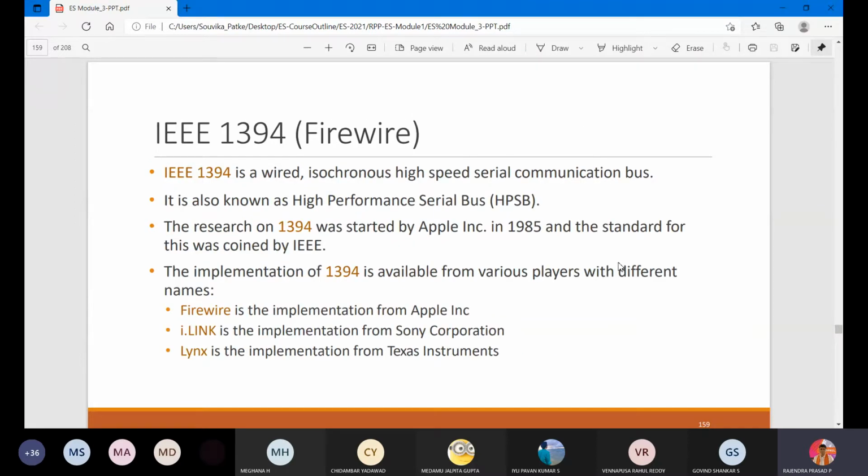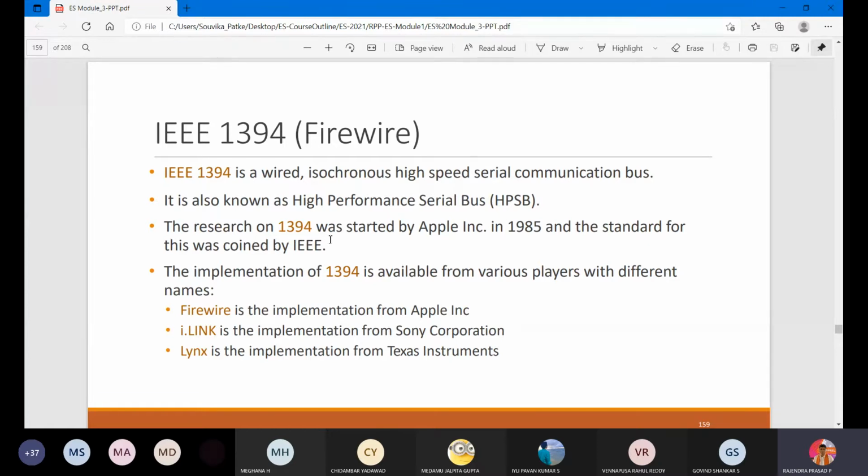Right. So that comes here, IEEE 1394. So this is a firmware, right? So firmware means what? It is just like a supporting tool for your communication device. It is a wired asynchronous high-speed serial communication bus. It is also known as the high-performance serial bus.